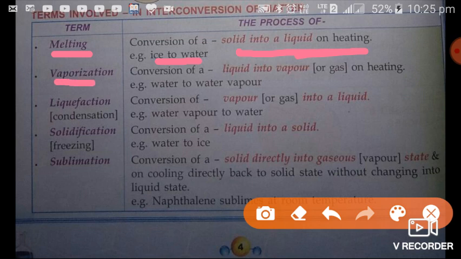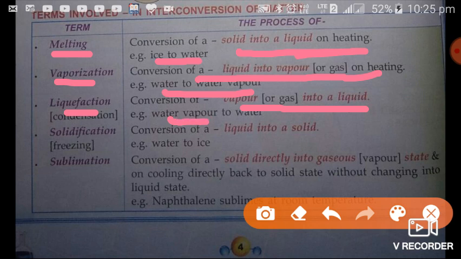And vaporization is a conversion of liquid into vapor or gas on heating. For example, water from the liquid state is converted into vapor form on heating. Next term is liquefaction. It is a conversion of vapor into liquid on cooling. For example, water vapors change into liquid state on cooling.